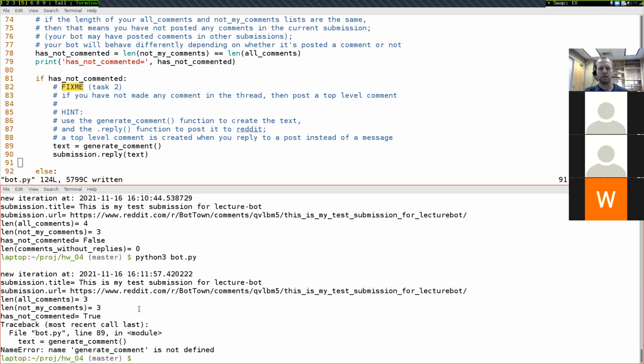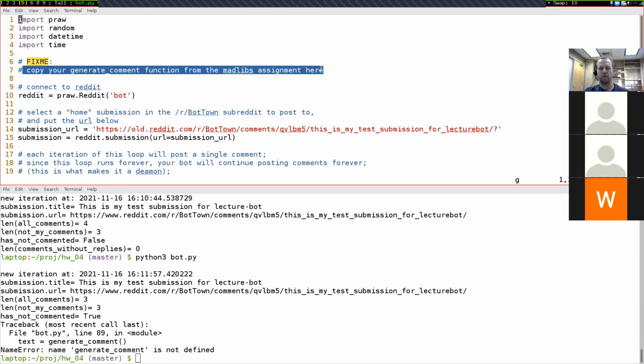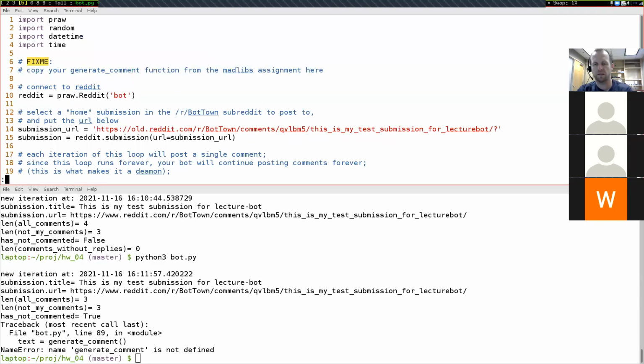And we get this error message here, a name error because the generate comment function is not defined. And so it's a name error because this thing doesn't exist. Way back at the top, so I'm going to go back to the top of my file up here. There was this fix me that we just kind of glossed over. And this fix me here says copy your generate comment function from the Mad Libs assignment to this spot right here. And so I'm going to go ahead and do that.